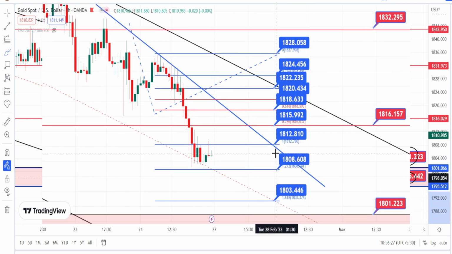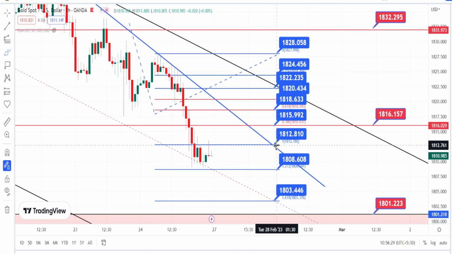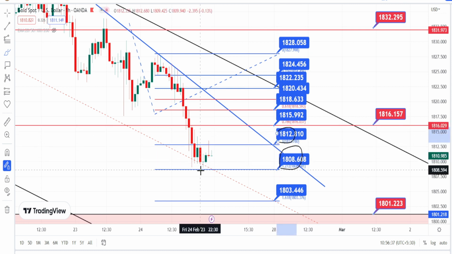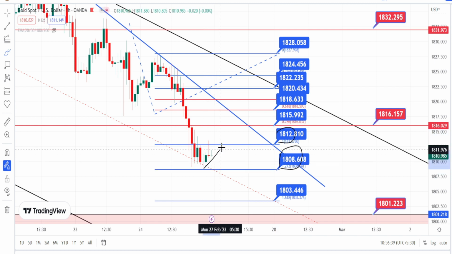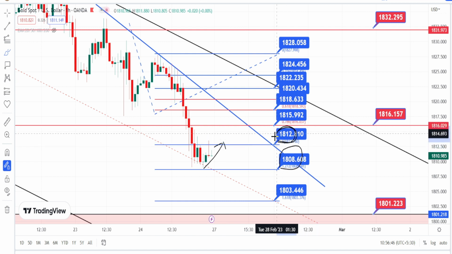So currently the price action in hourly time frame is trading between the support level of 1808 and resistance level of 1812. And if the price action bounces back from the support level of 1808 on the bullish side retracement, the immediate resistance is going to be around 1812.